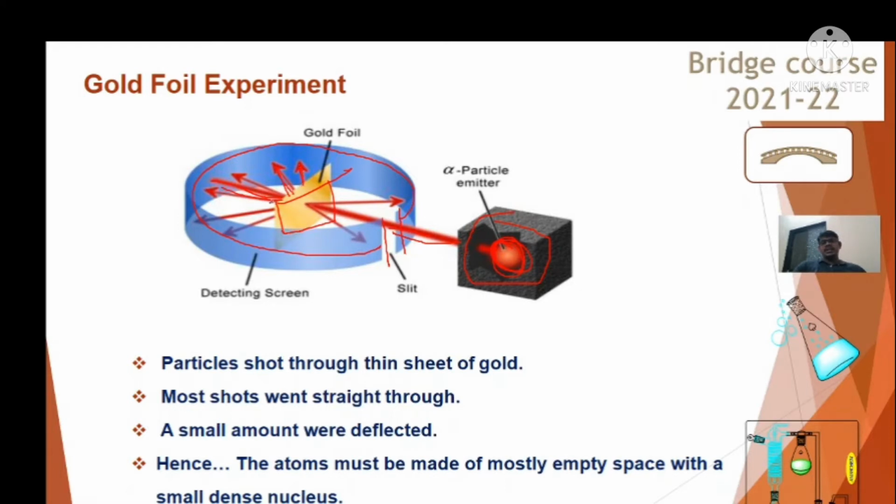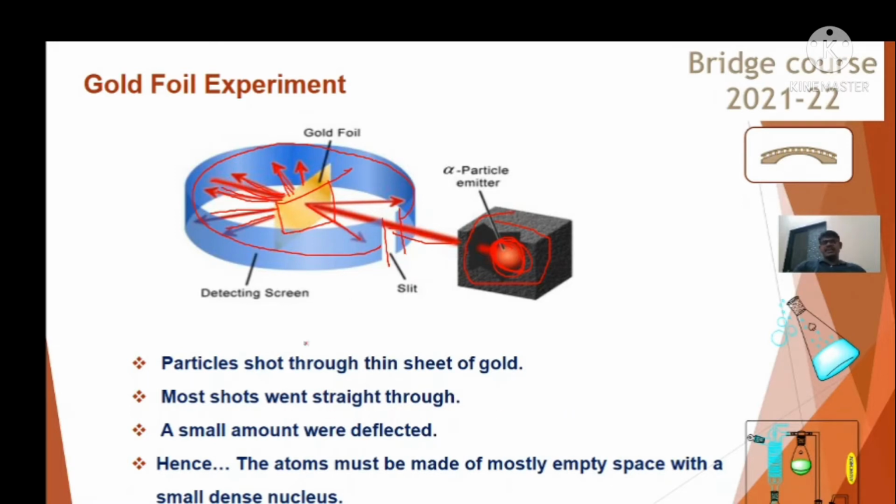and some of them get deflected by a small angle. These are the rays which are getting deflected by small angles, and very few, less than whatever deflected, get back towards the direction of the alpha particle source and strike onto the photographic plate. Very less. So on the observations of this particular experiment, the postulates we have seen in the last slide were proposed by Rutherford.